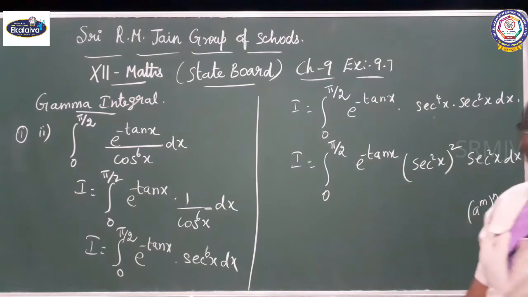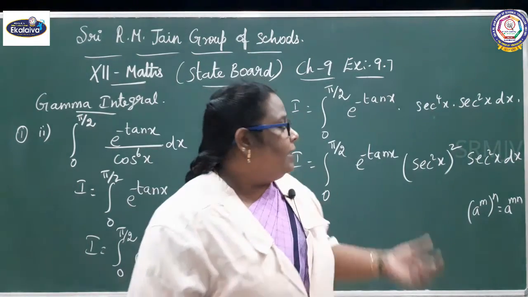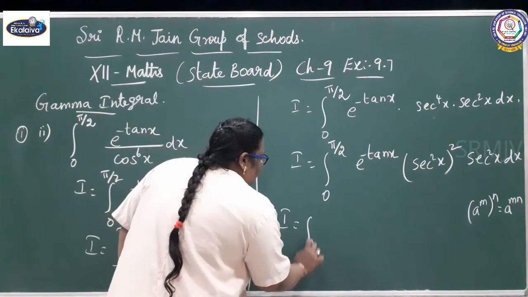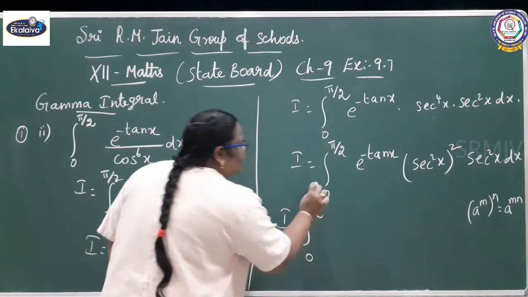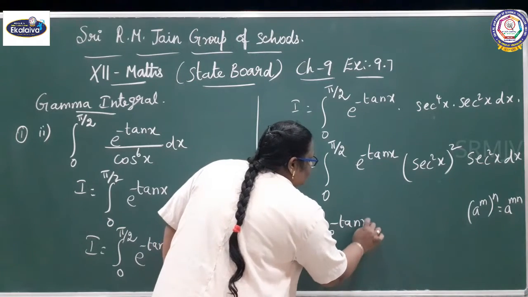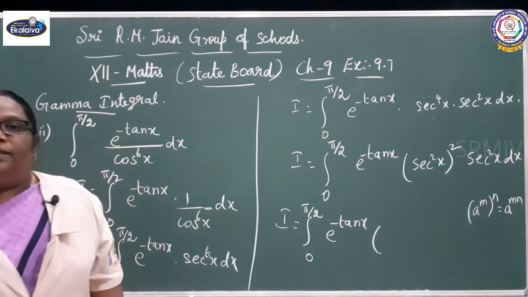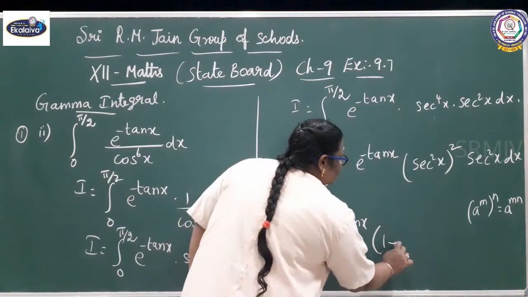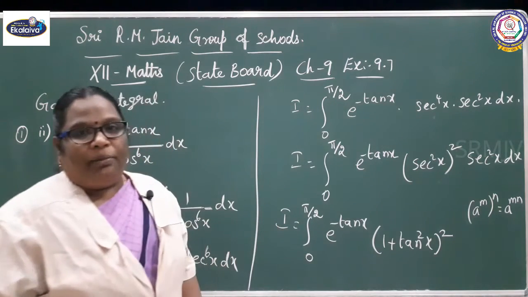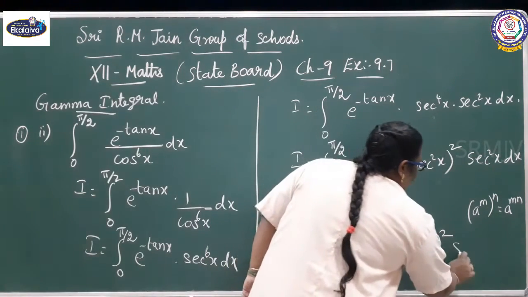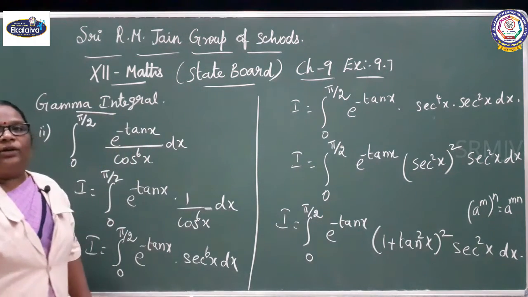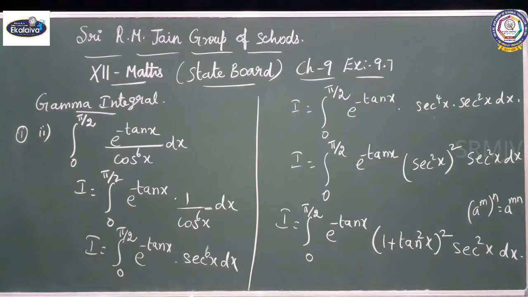You know the trigonometric identities: secant square x equal to 1 plus tan square x. I equal to integral 0 to pi by 2 e power minus tan x into 1 plus tan square x the whole square into secant square x dx.